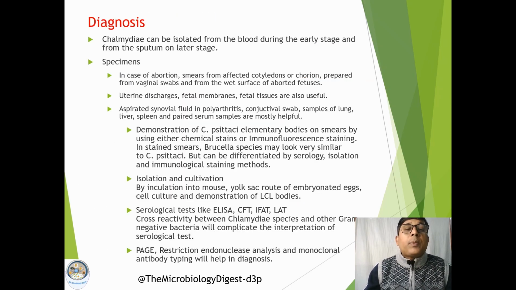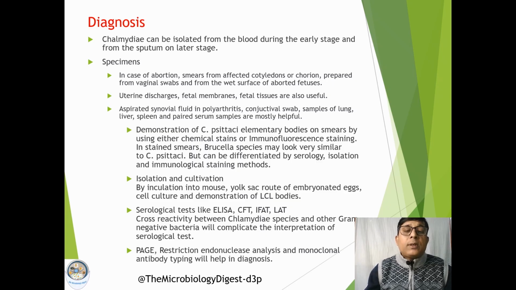Now coming to the diagnosis part, Chlamydia can be isolated from the blood during the early stages. In case of abortion, we will have to collect the aborted material, the aborted fetus and fetal cotyledons, which can be used for demonstration of the organism. We can also collect the uterine discharges. In other cases, for example psittacosis, elementary bodies can be shown by direct smearing.